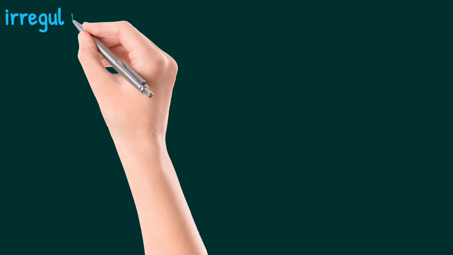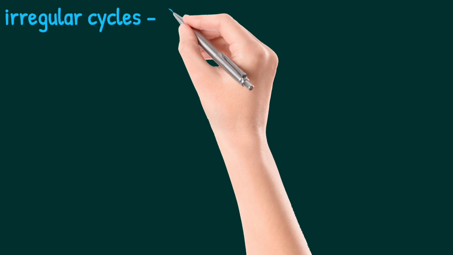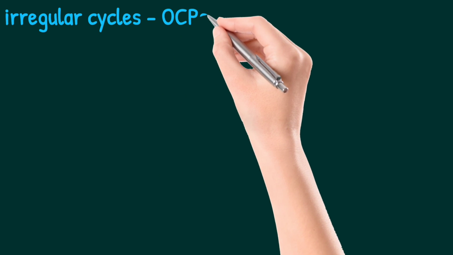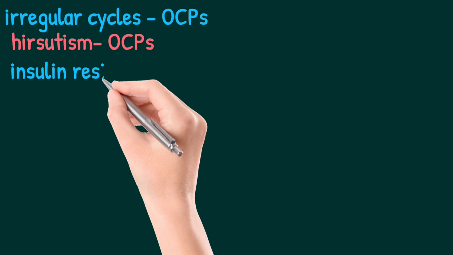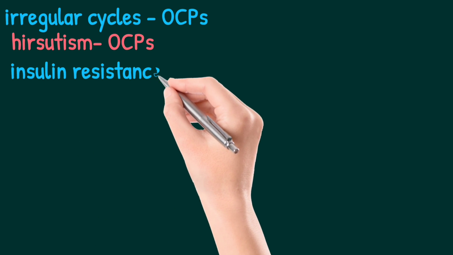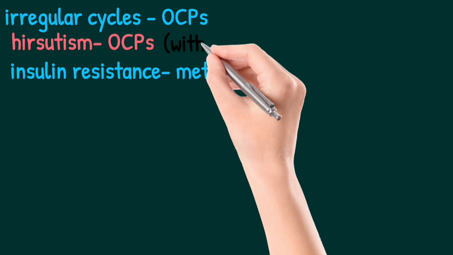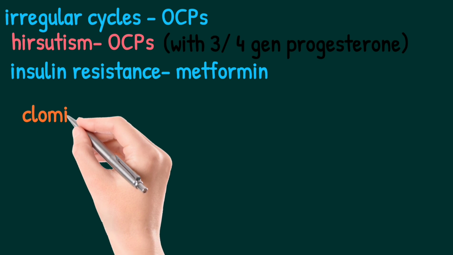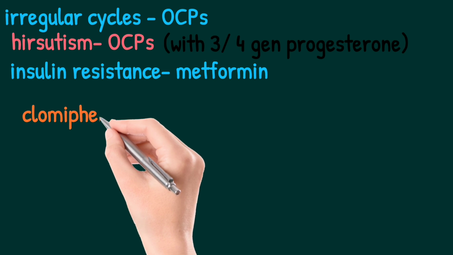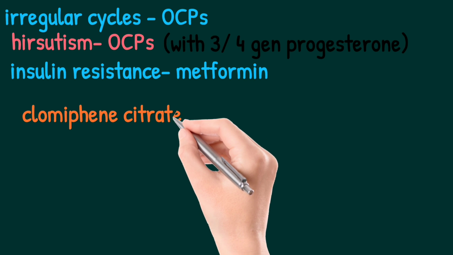For irregular cycles, the drug of choice is OCPs, that is oral contraceptive pills containing estrogen and progesterone. For hirsutism, OCPs, but the progesterone in this OCP should be third or fourth generation, because first and second generation progesterone-containing OCPs have androgenic effects as well. For insulin resistance, drug of choice is metformin.